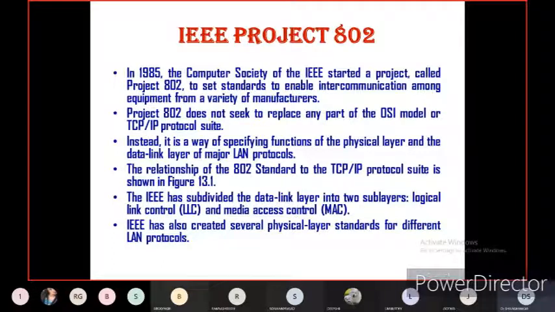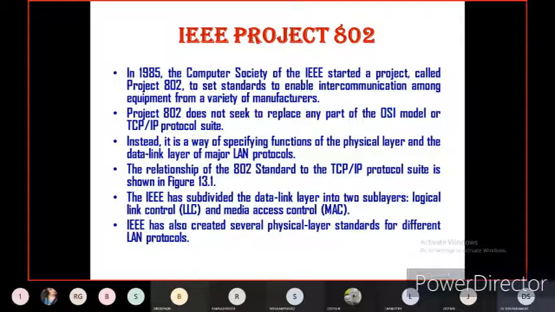The relationship of the 802 standard to the TCP/IP protocol suite is shown in the next figure. The IEEE has subdivided the data link layer into 2 layers, that is logical link control and media access control, that is the MAC layer protocol.